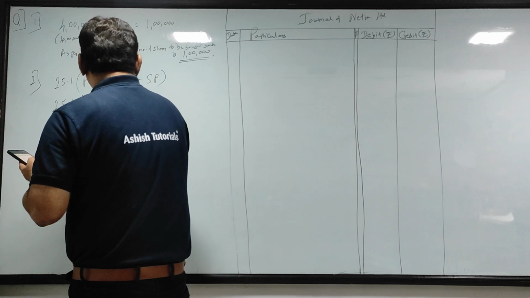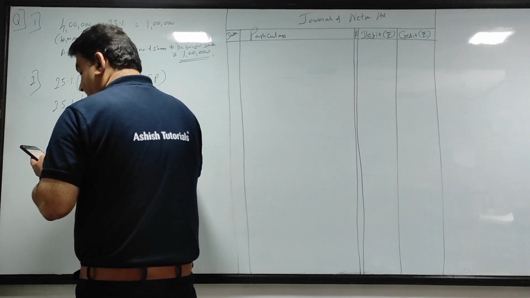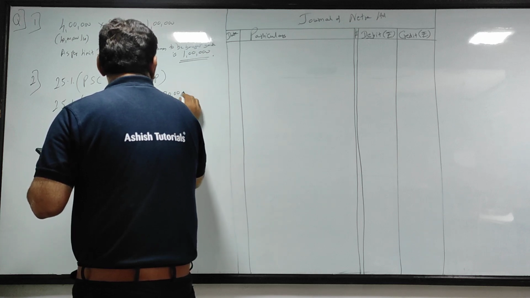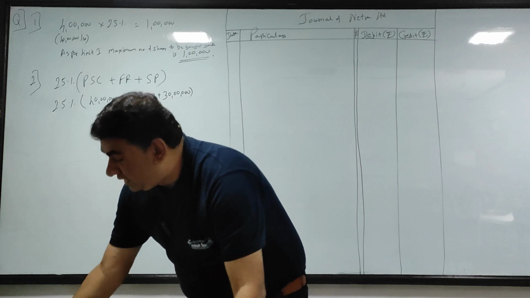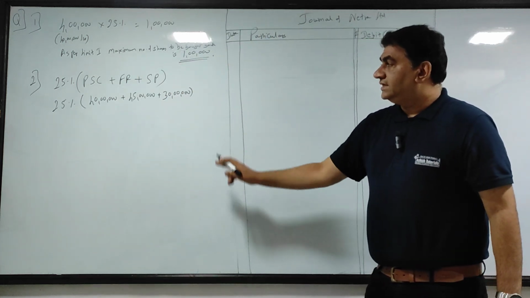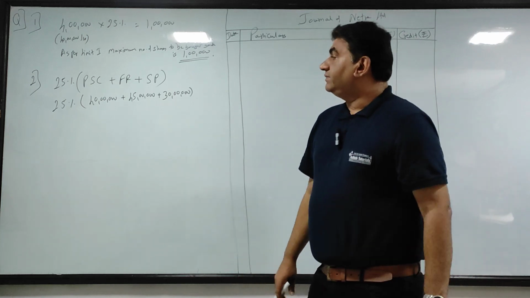Free reserve में general reserve है. I give you the example, general reserve 45 lakhs and security premium 30 lakhs. Okay.